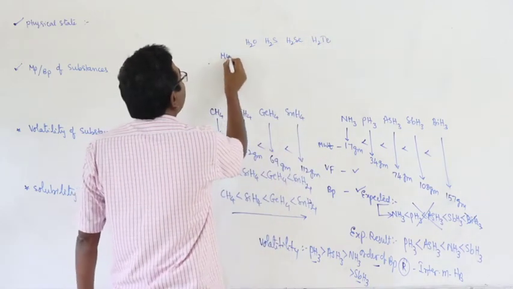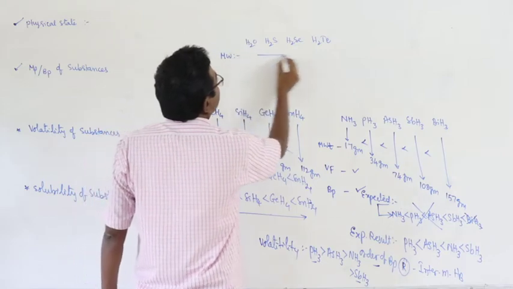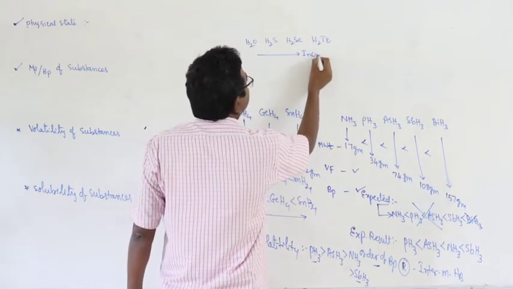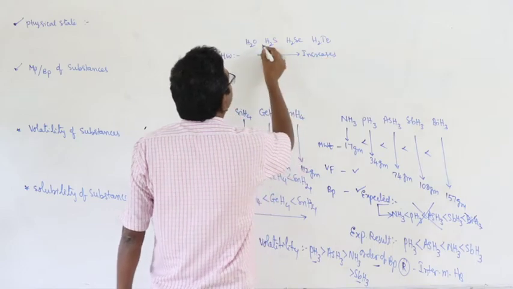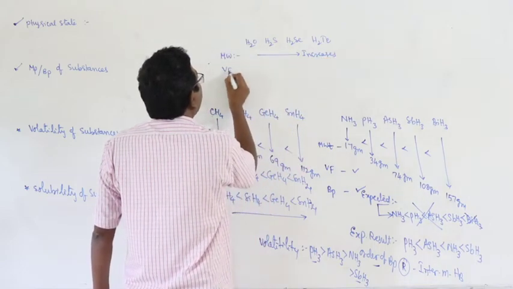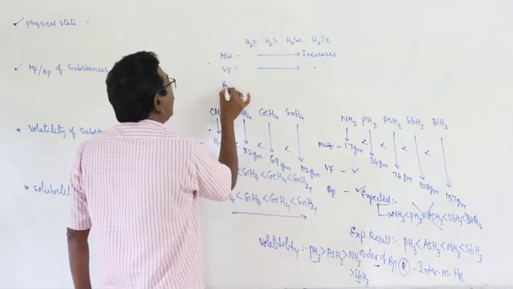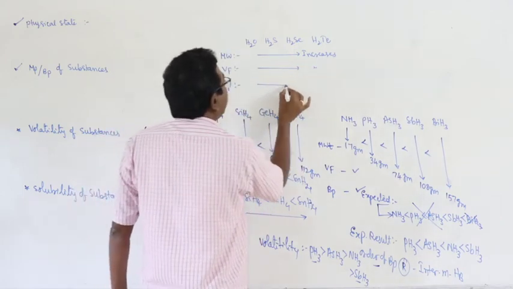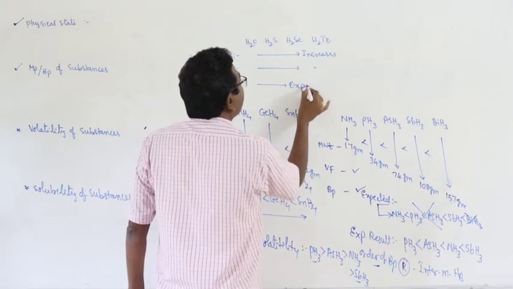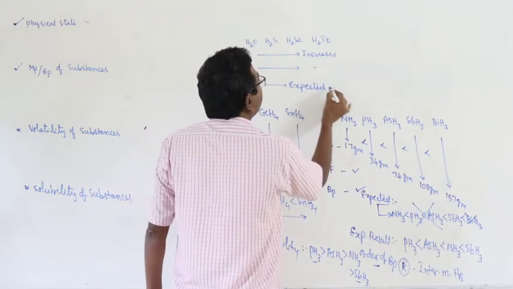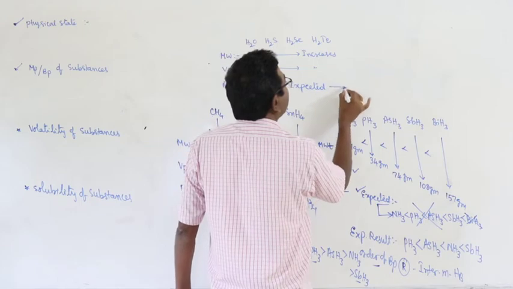The molecular weight increases, therefore van der Waals forces increase. Then what about the boiling point? It should increase as expected.